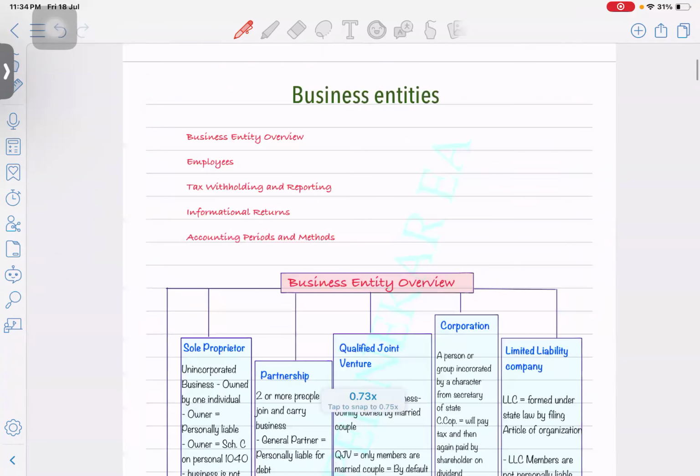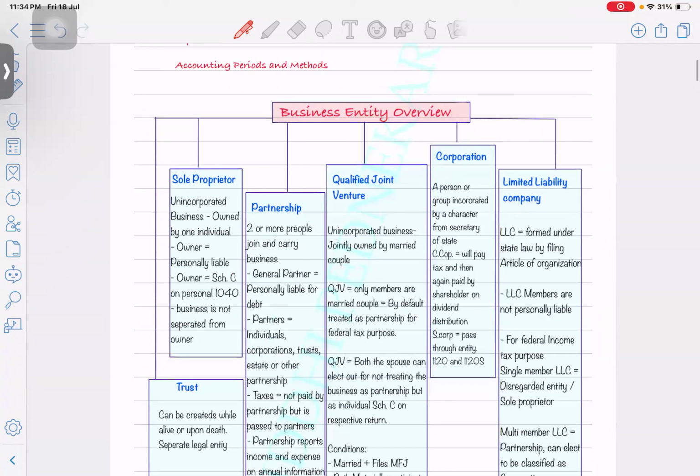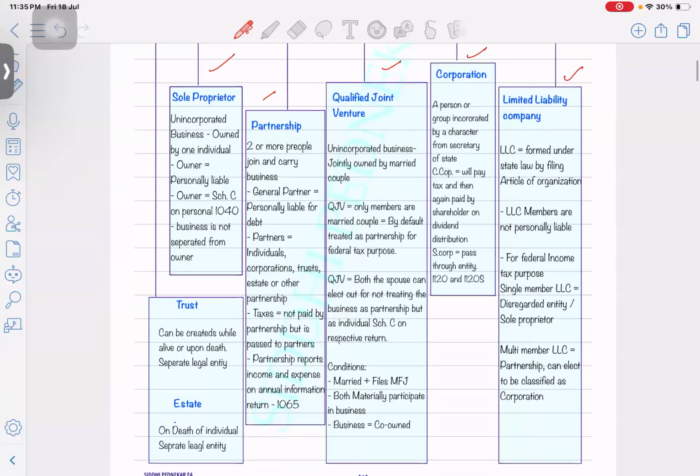So, types of business entity which you will see in US taxation, part 2 is all about corporate taxation. So, you have to think from the employer's perspective, from the corporate perspective. What are the types of business entities? You will find sole proprietor, partnership, corporation, qualified joint venture, limited liability company, trust, estate, or an S corporation.